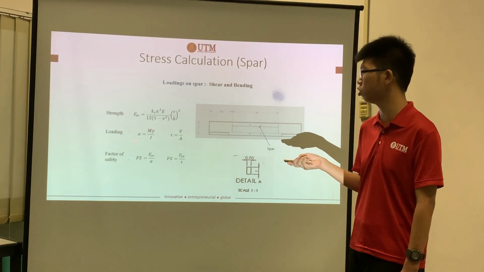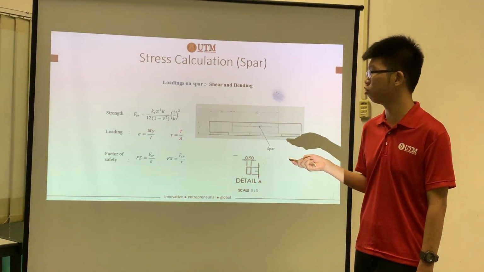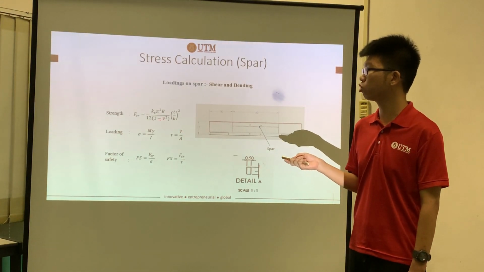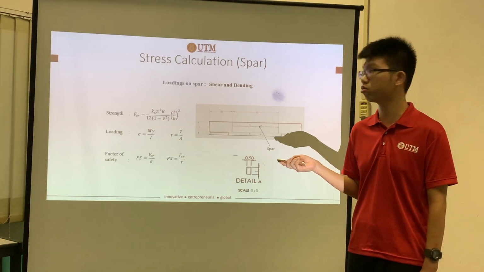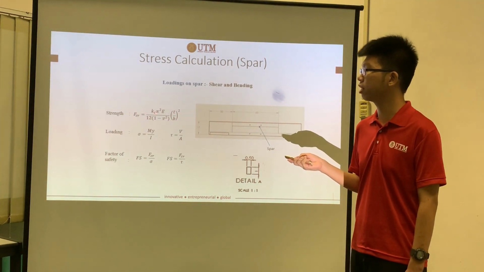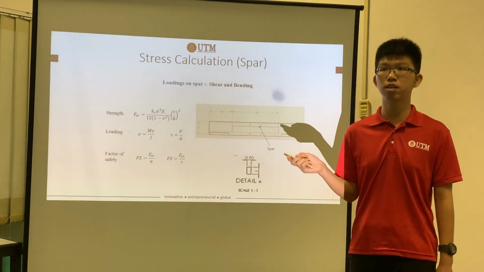We simply substitute into the equations, sigma equals My over I and tau equals VQ over Ib, to get the loading. We also calculate the critical buckling strength, FCR, and then we compare the critical buckling strength and the loading to get the factor of safety, to determine if the structure is safe or not.